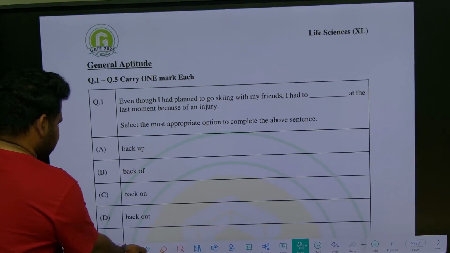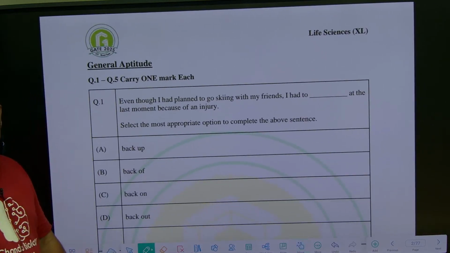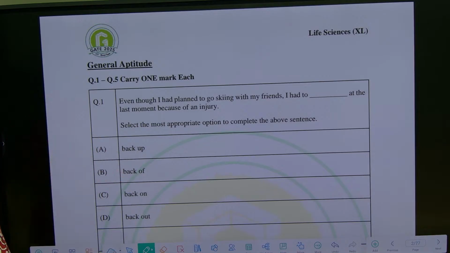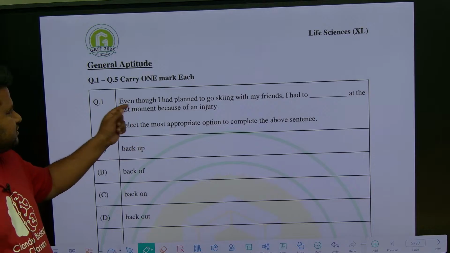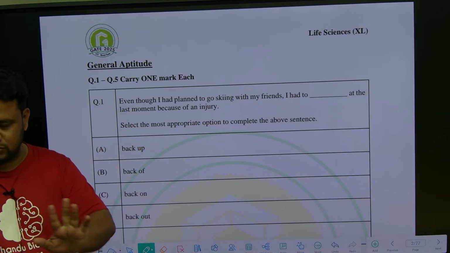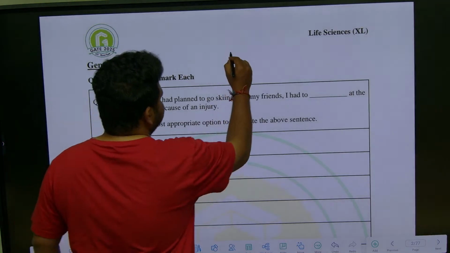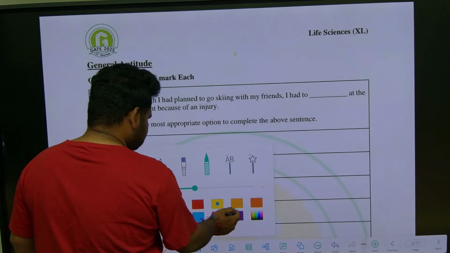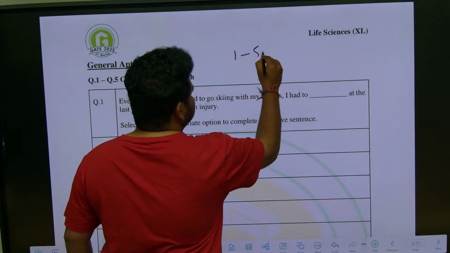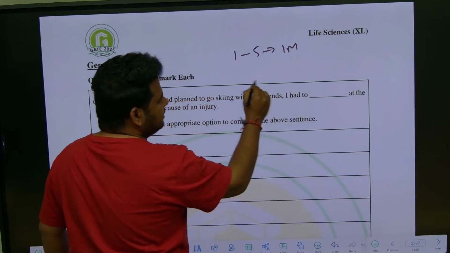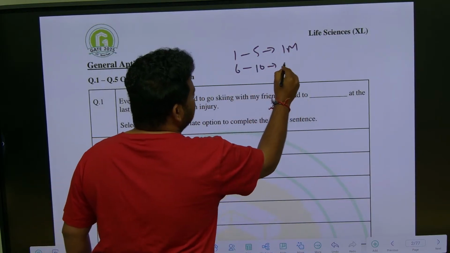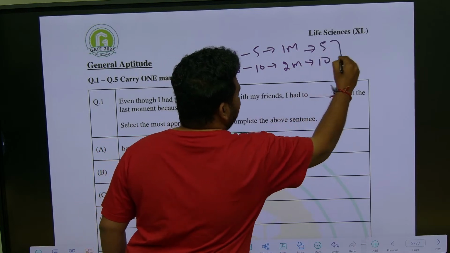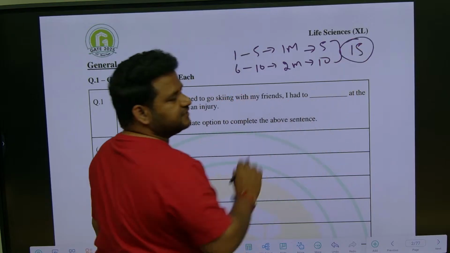So this is the first question. This is based on verbal aptitude, or what you can say basic English grammar. Even though it is the first question, you have to understand the pattern also. If you talk about the pattern, questions 1 to 5 carry 1 mark. Questions 6 to 10 carry 2 marks each. That means this is 10 marks and this is 5 marks. Total how much marks? 15 marks from general aptitude.